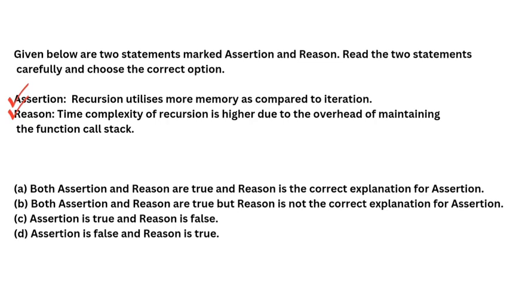But the second part, that reason is the correct explanation for assertion, is not true, because you can see that assertion talks about memory while reason talks about time complexity. So obviously the reason is not the correct explanation for assertion, and which is why our option B is the correct answer for this problem.